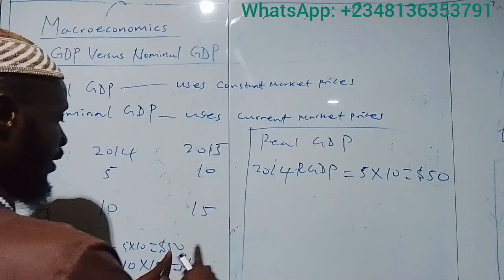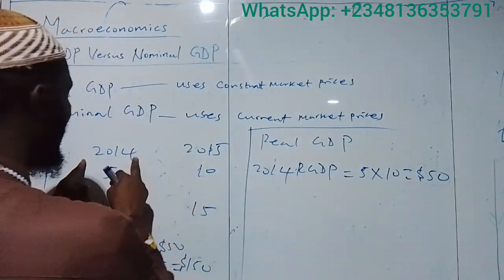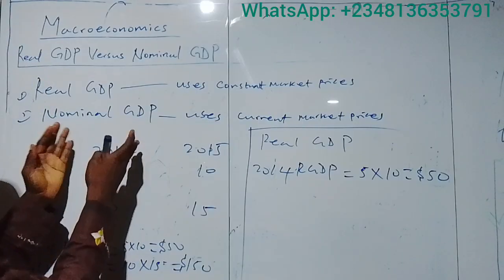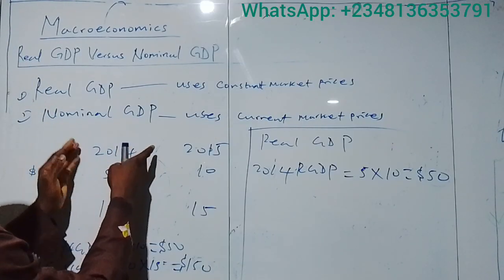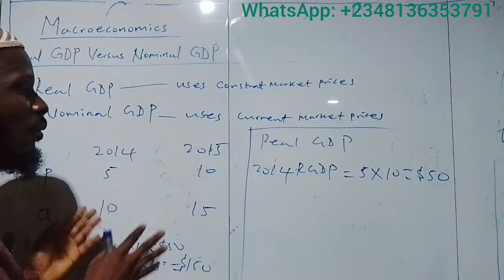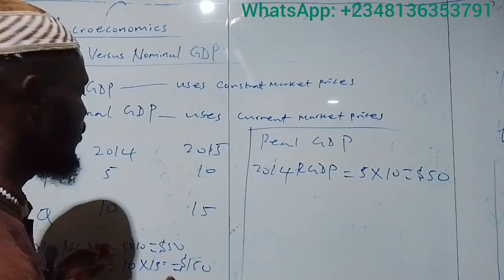You can see they are equal. Why? Because we are using that year's prices as our base year price. So for the year you use as your base year, the nominal GDP will be equal to the real GDP for that year.